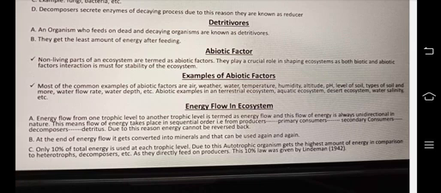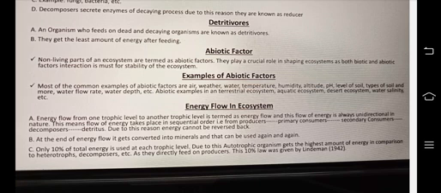Then energy flow in an ecosystem. Energy flow from one trophic level to another trophic level is termed energy flow, and this flow of energy is always unidirectional in nature. This means the flow of energy takes place in sequential order from producer to primary consumer, then to secondary consumer, decomposer, and detritus. Due to this reason, energy cannot be reversed back. So energy flow is never inverse; it happens in only one direction, unidirectional. At the end of energy flow, it gets converted into minerals and can be used again and again.